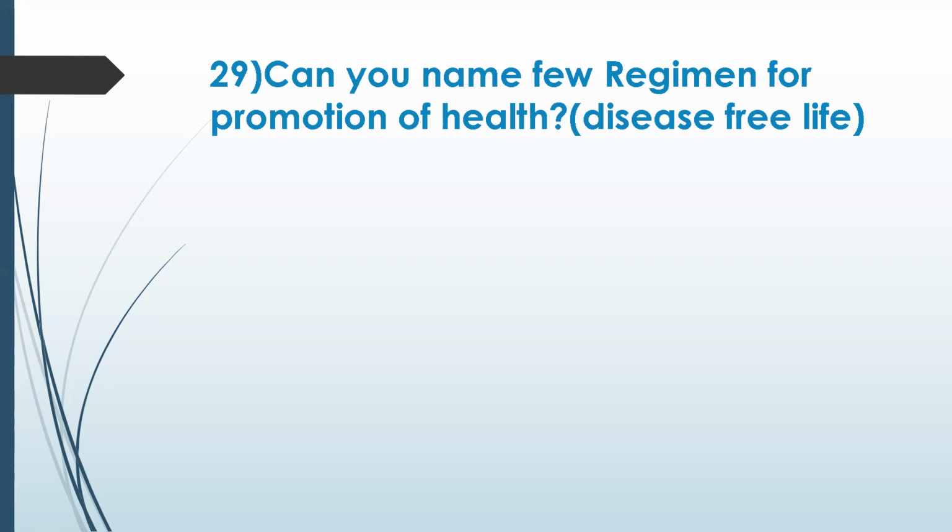But there are a few things that are recommended. Regimens are Abhyanga, Nasya, Dhuma, Gandusha. I think all these help in keeping you disease free. Those are all correct.